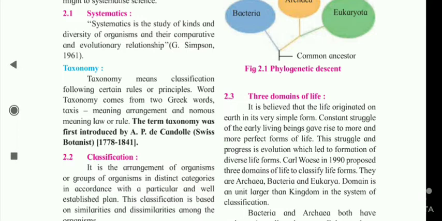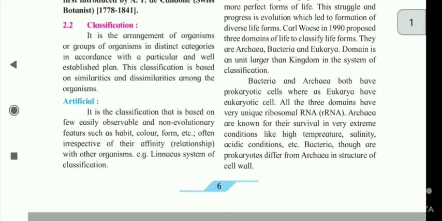Word taxonomy comes from two Greek words, taxis meaning arrangement and nomos meaning law or rule. The term taxonomy was first introduced by A.P.D. Candolle, Swiss botanist, 1778 to 1841. 2.2 Classification. It is the arrangement of organisms or groups of organisms in distinct categories in accordance with a particular and well established plan. This classification is based on similarities and dissimilarities among the organisms.